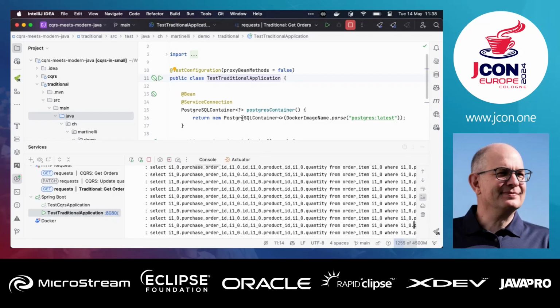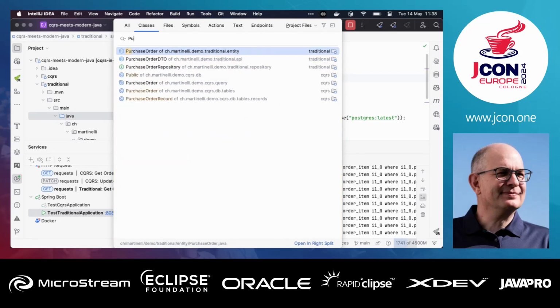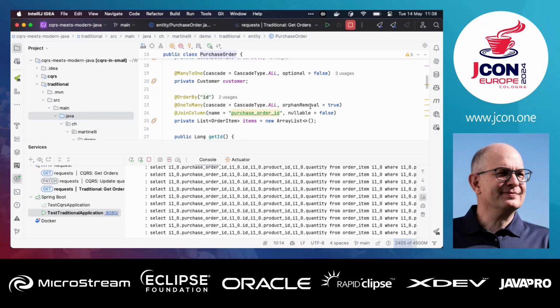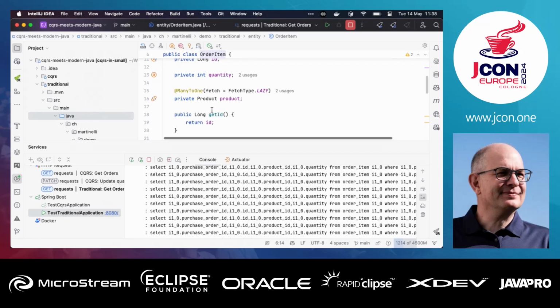So why does this happen? The reason is the purchase order has order items. They are lazy loaded, and the order item has a product that is also lazy loaded. So we have a 2-level n+1 select problem in my case.